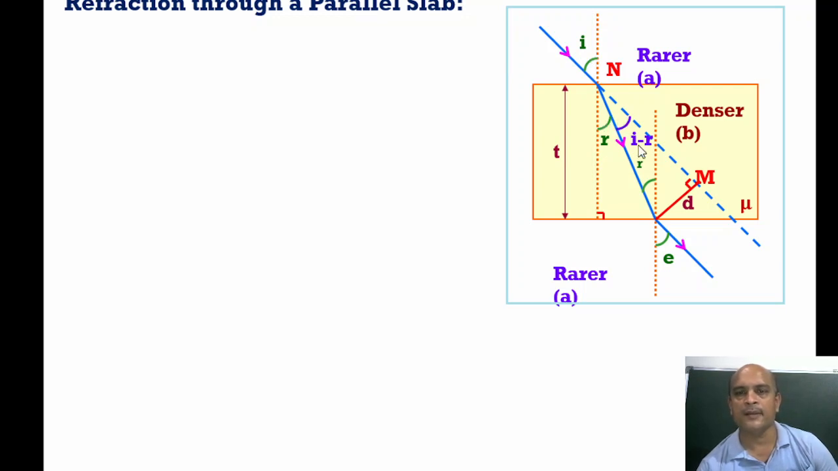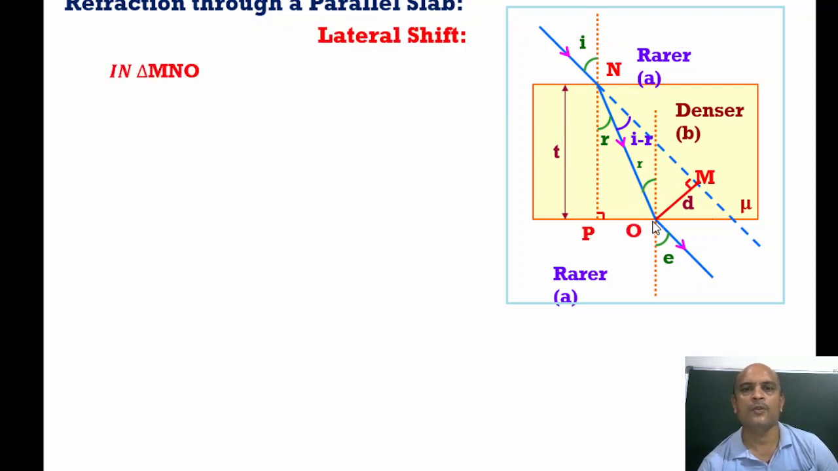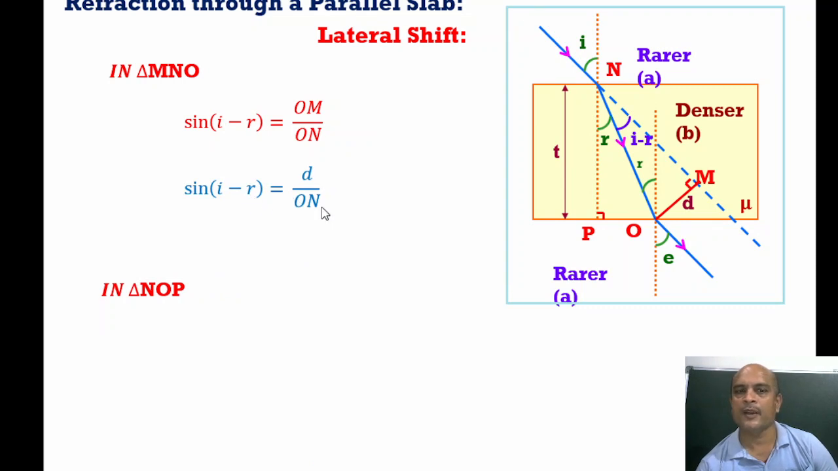In this case, we have to find the lateral shift. So we take the lateral shift OM, which is labeled as small d. So we have to find small d, for which we take two triangles, MNO and NOP. So in triangle MNO, sine of I minus R is equal to perpendicular upon hypotenuse, OM upon ON. So sine I minus R equals d upon ON. Our aim is to find d. So d is equal to ON sine I minus R.